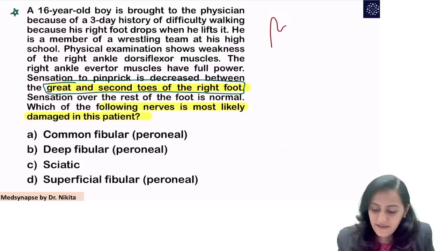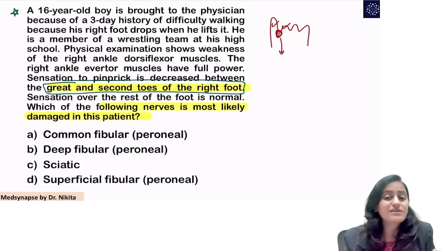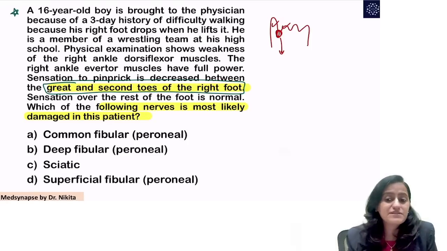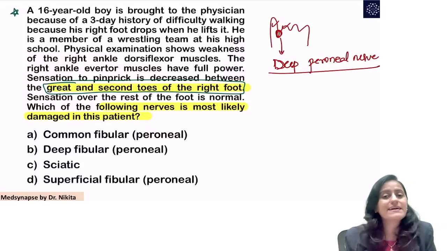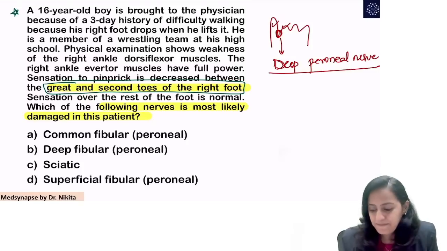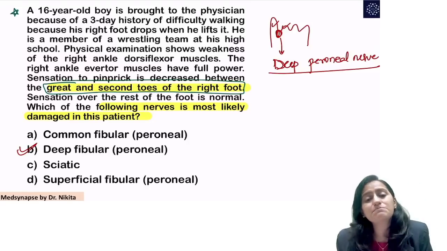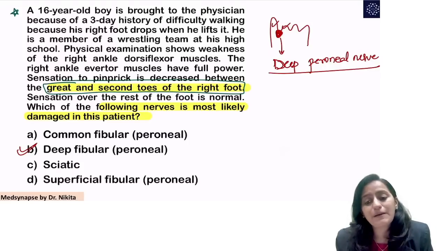Yes, because in the foot, the gap between the great toe and the second toe, the sensation here is a very, very important question which comes as a one-liner. What nerve supplies the first web space? First web space, it is the deep peroneal nerve. This is just a one-liner, frequently asked fact in all the exams, including the FMGE exam, which has been put in a confusing question like this. So based on this itself, the answer becomes deep peroneal nerve. You should never forget that. The sensation of the first web space is the deep peroneal nerve.